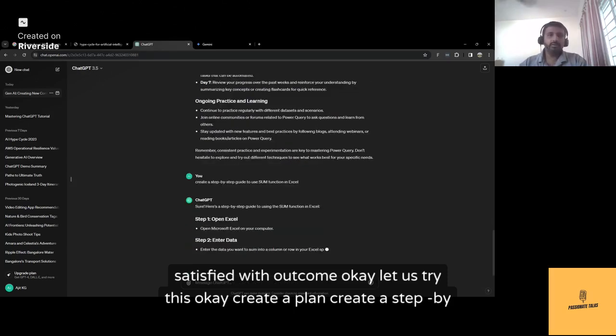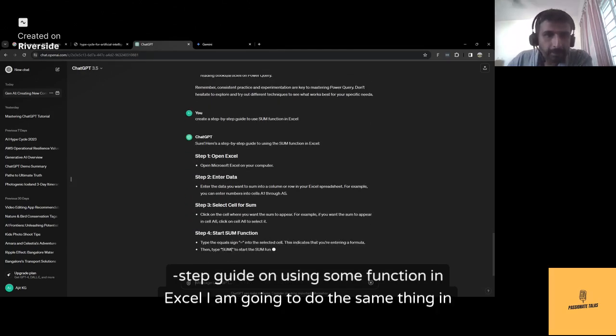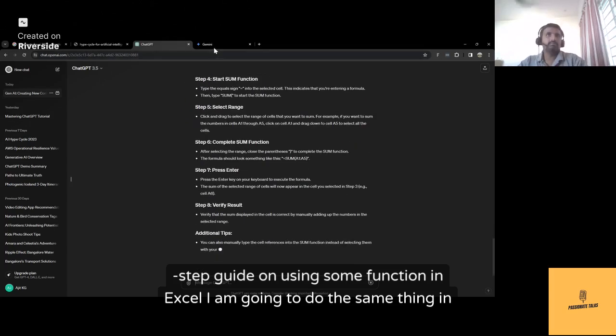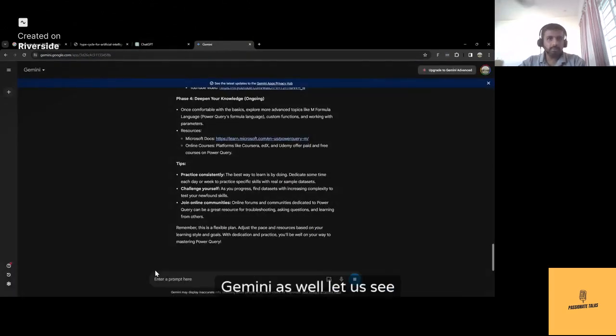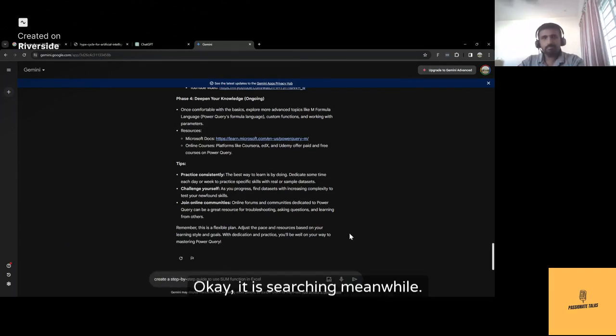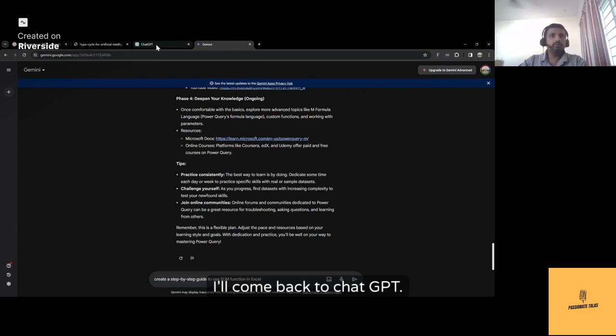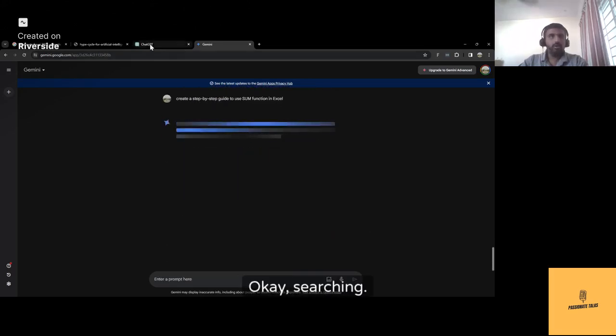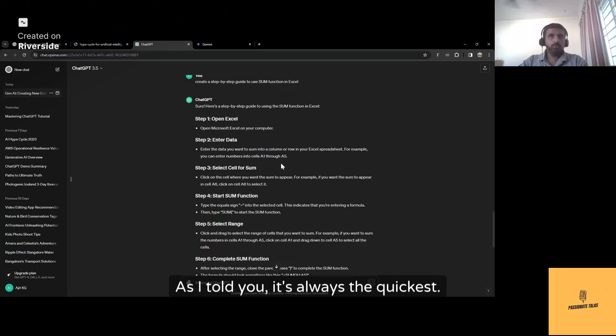Create a plan, create a step-by-step guide on using some function in Excel. I'm going to do the same thing in Gemini as well. Let us see. Okay, it is searching. Meanwhile, I'll come back to ChatGPT. What happened? Right. Okay, searching. Okay, ChatGPT is quick, as I told you.